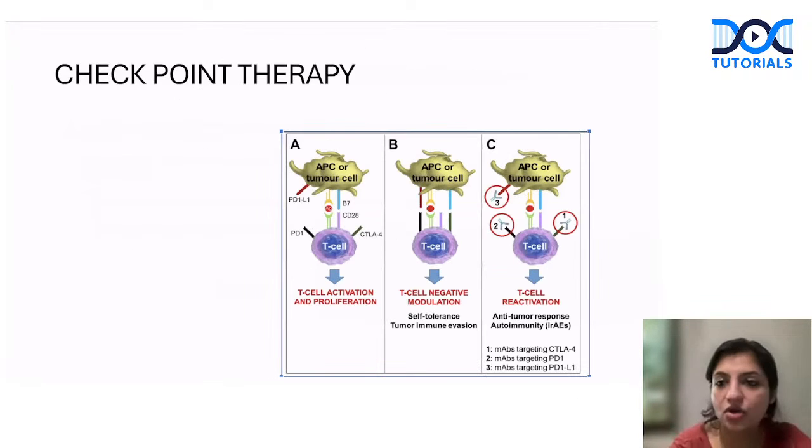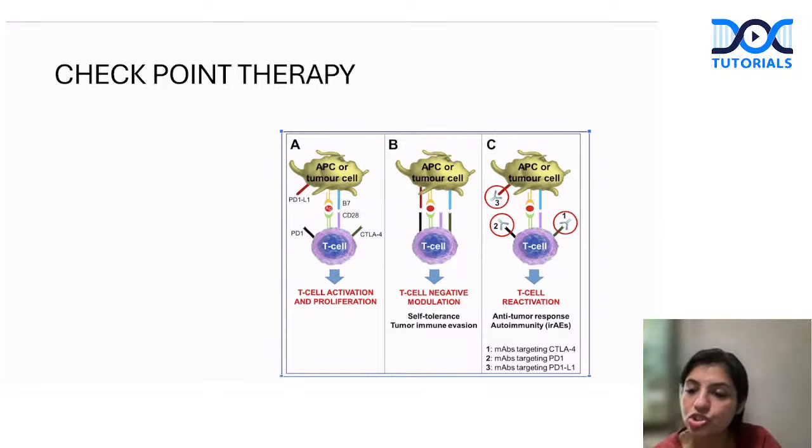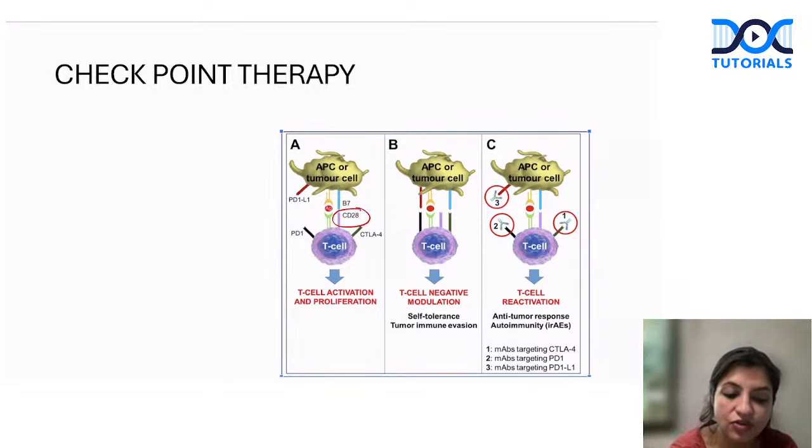Now, please remember, there's checkpoint therapy also, which everybody knows. We have just told that normally the CD28 molecules bind with the co-stimulatory molecules of the antigen presenting cells. So this is CD28, which binds with the co-stimulator molecules, that is B7.